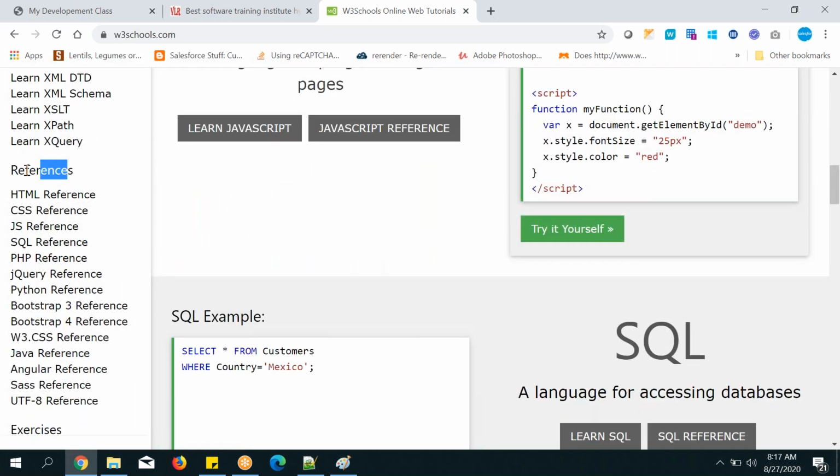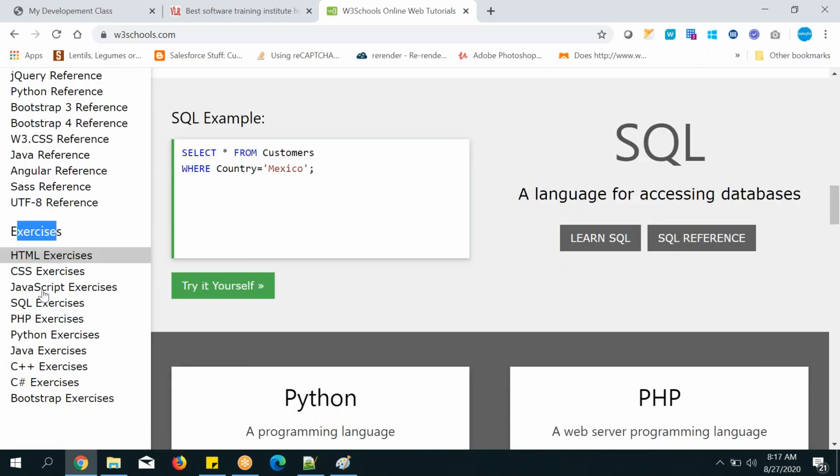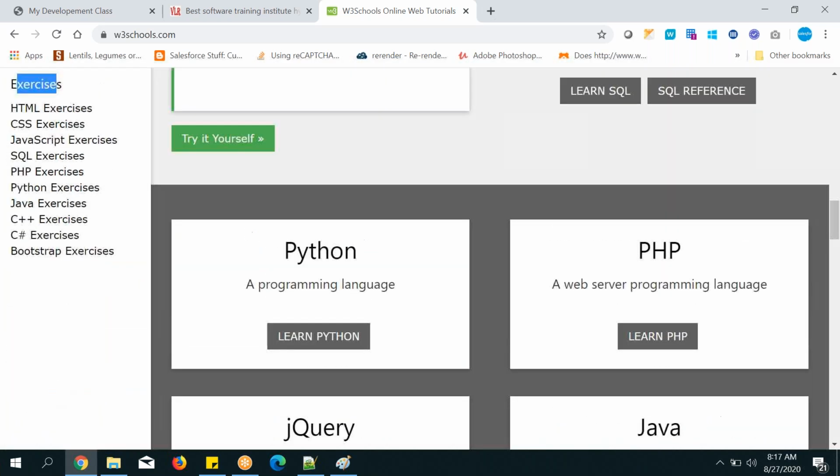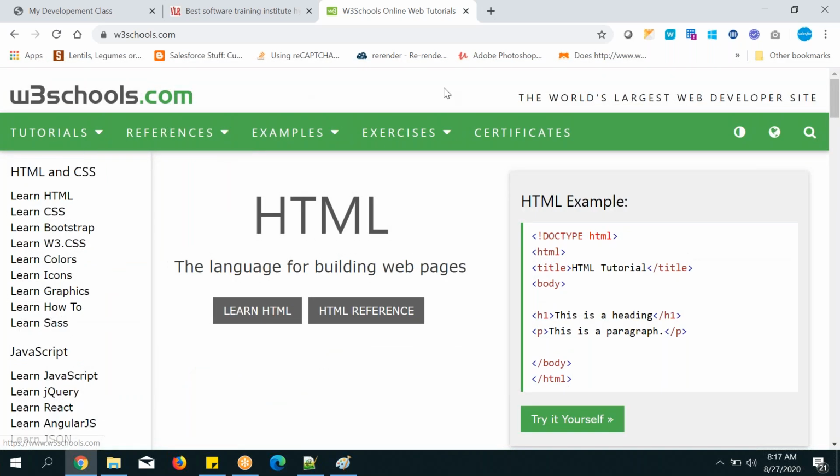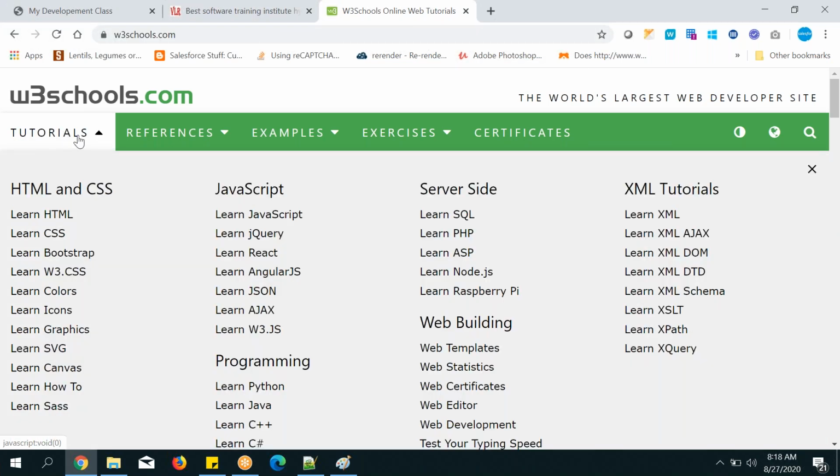So CSS references, HTML reference, and for all the technologies references, Bootstrap, see here, jQuery, so many, and exercises, examples. So this is a powerful website to learn basic things. Okay, let's see what we need. HTML, right? So you can directly click here if you want.